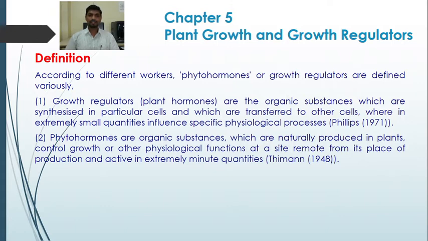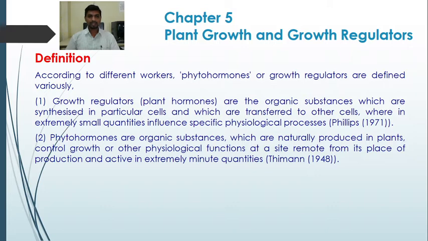Another definition was given by Thimann in 1948: phytohormones are organic substances which are naturally produced in plants. They control growth or other physiological functions at a site remote from their place of production. Remote means away from its place of production. It has been transferred to the other side and is active in extremely minute quantity, required in very small quantity. They are called phytohormones or growth regulators.